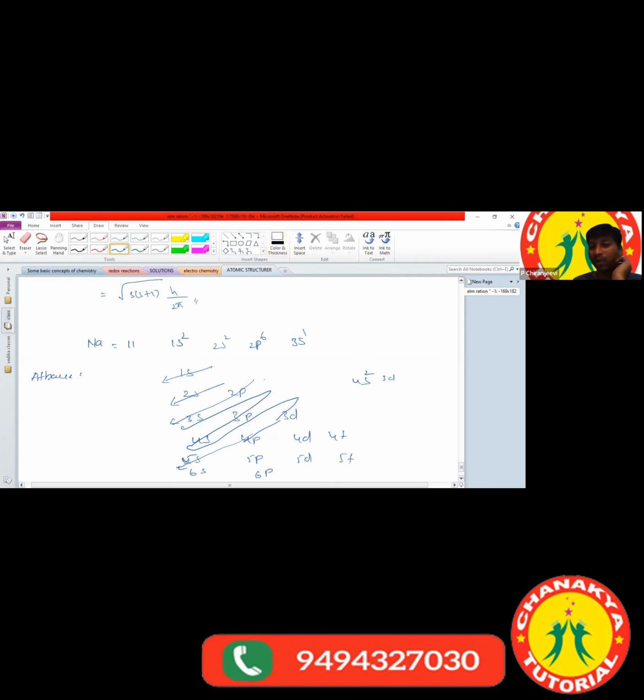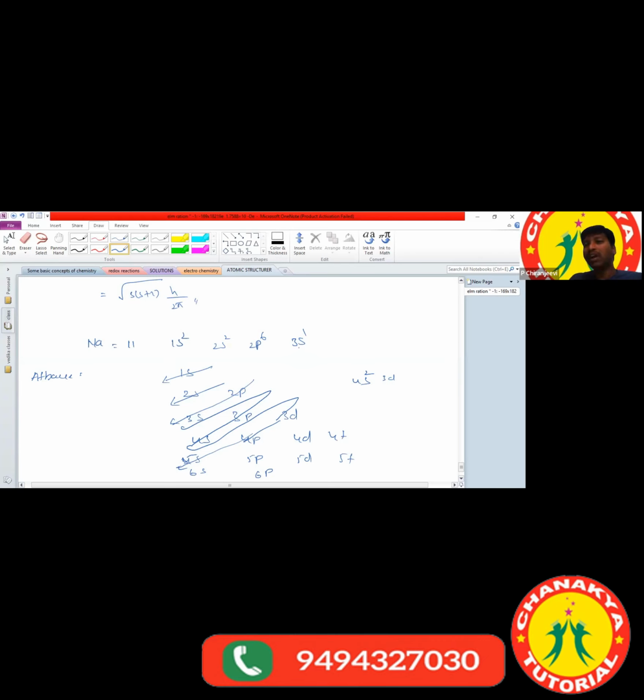So once you have checked out the electronic configurations, next is the Pauli exclusion principle. What is meant by the Pauli exclusion principle? No two electrons can have the same set of 4 quantum numbers in an orbital. That is only what I told.